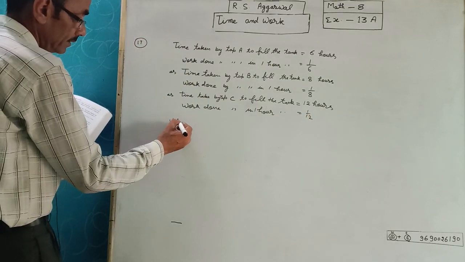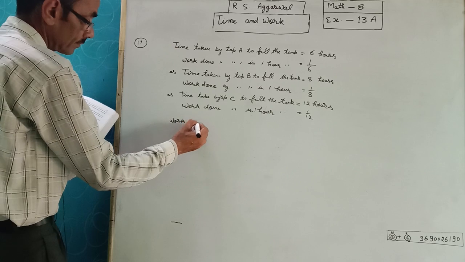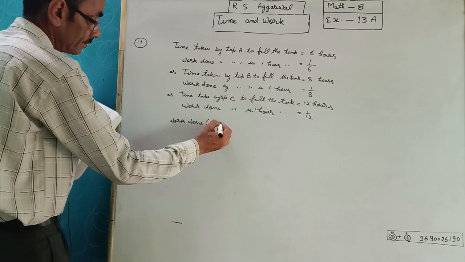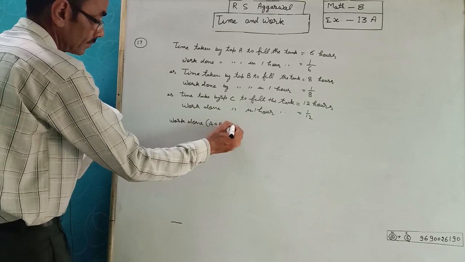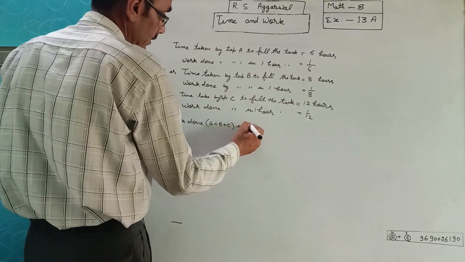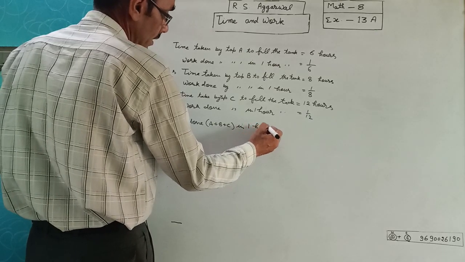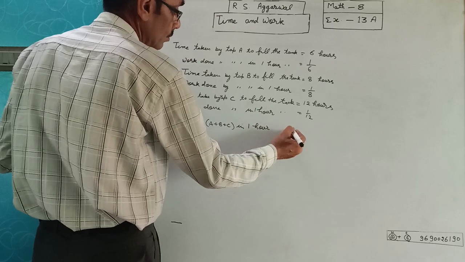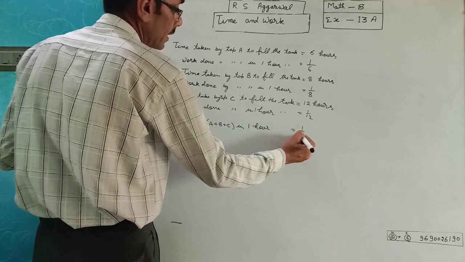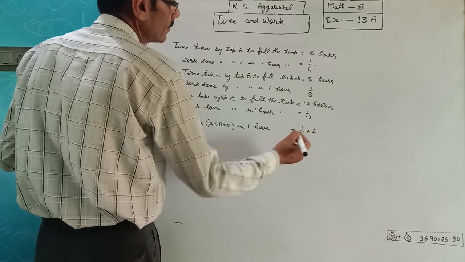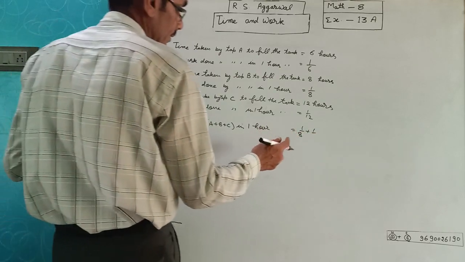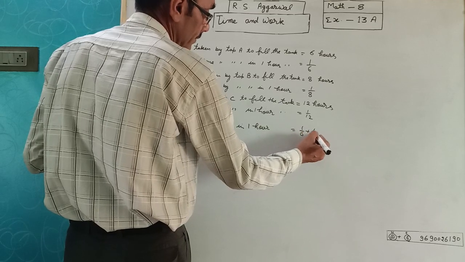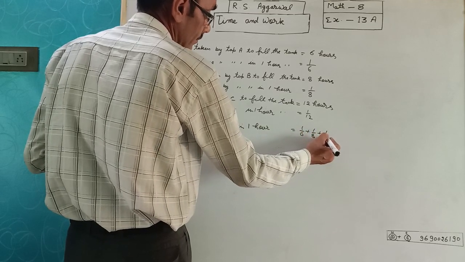Work done by A and B and C in 1 hour work is equal to 1/8 plus 1/12 and 1/6.